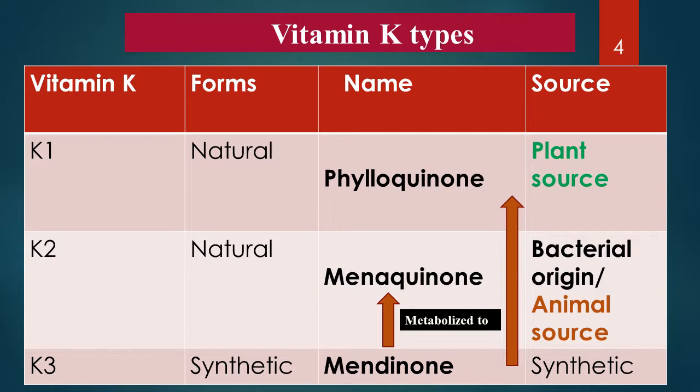Whenever a phylloquinone deficient diet is given to a person, the symptoms of vitamin K deficiency are observed, even though menaquinone is synthesized by intestinal bacteria in those persons. So the major form of vitamin K is phylloquinone.